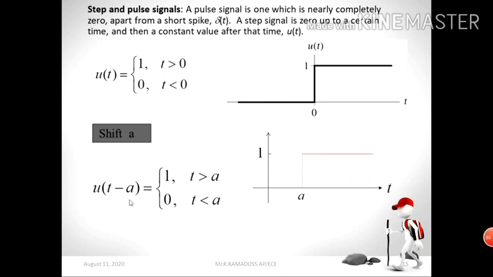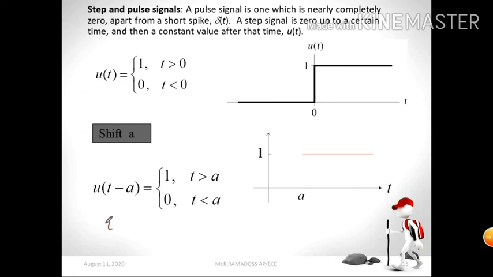If the class starts at 9 o'clock, you just follow the unit step signal portion. At t equal to 0 there will be a signal. If the class time is 9 o'clock, you should enter sharply at 9 o'clock. So be like that, and don't follow this type of delayed signal. Right, so now this is u of t minus A.